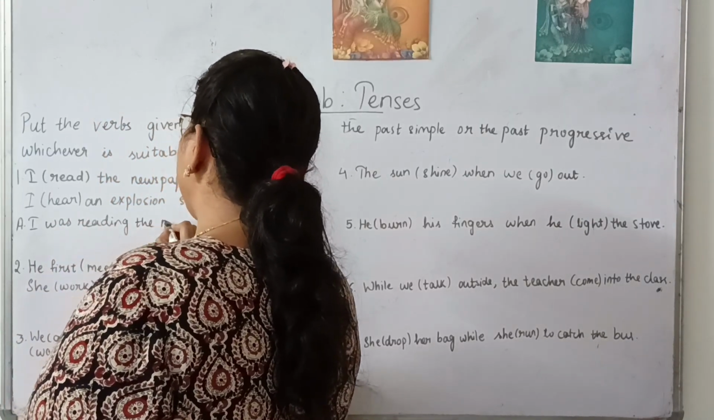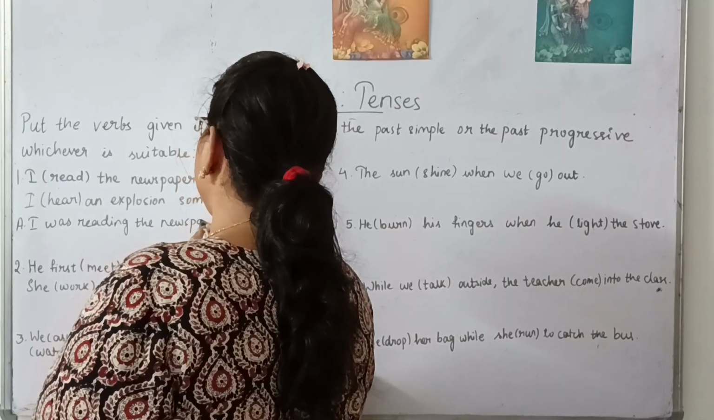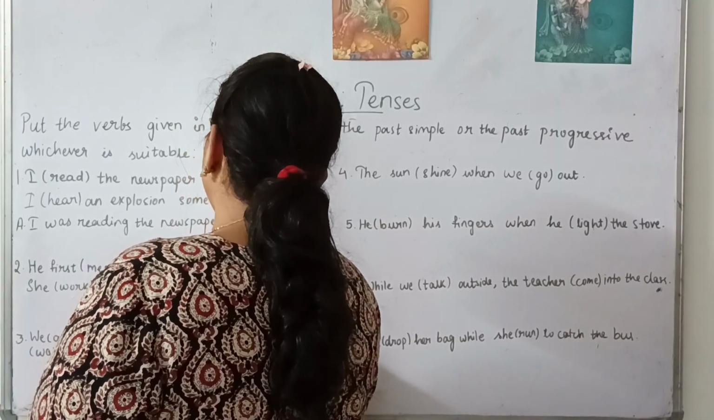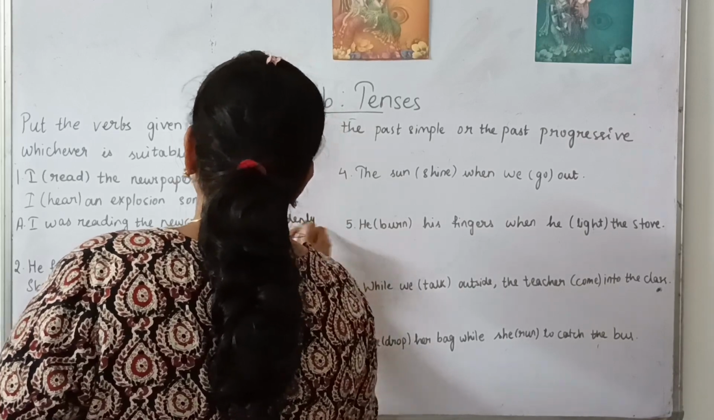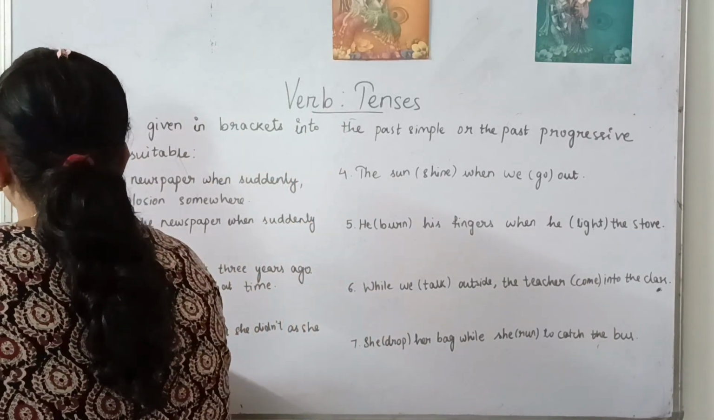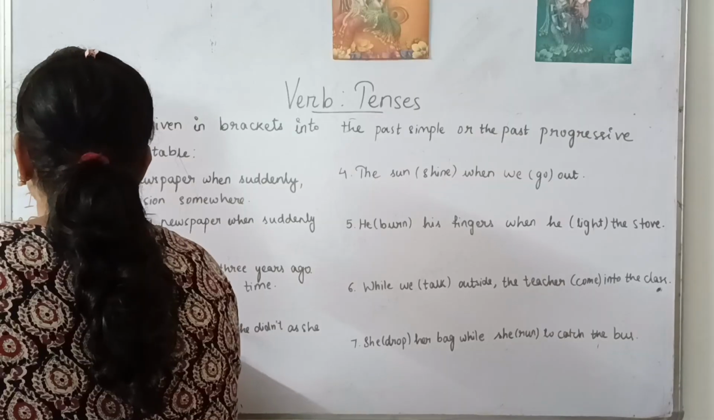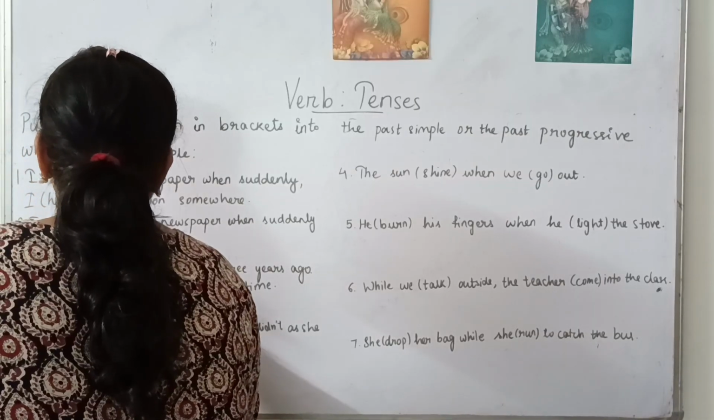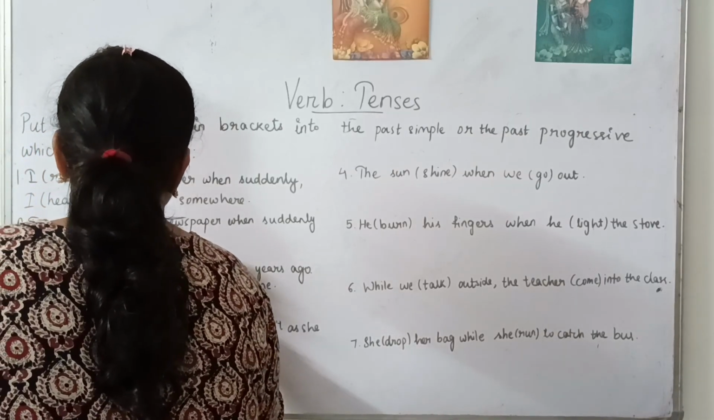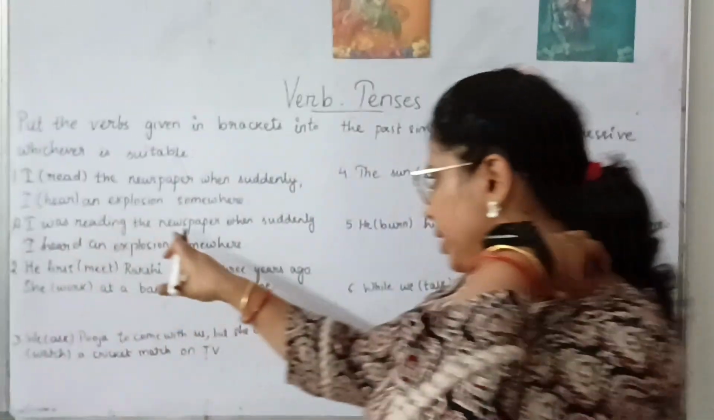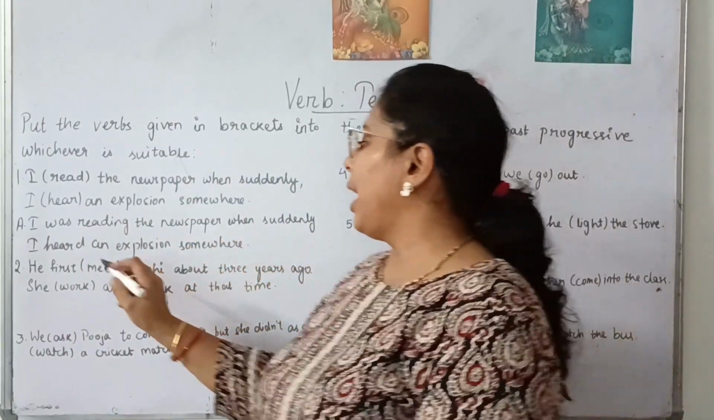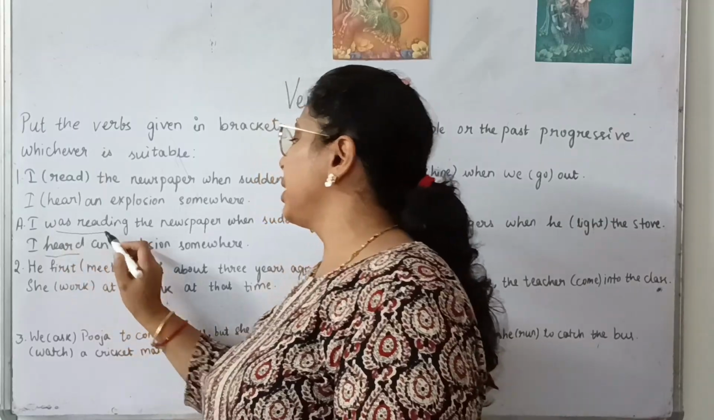What were you reading? I was reading the newspaper. Then what happened suddenly, when suddenly you heard? What happened? I heard. Suddenly I heard an explosion somewhere. This will be the correct answer. Clear? I was reading the newspaper when suddenly I heard an explosion. So this is the correct answer.